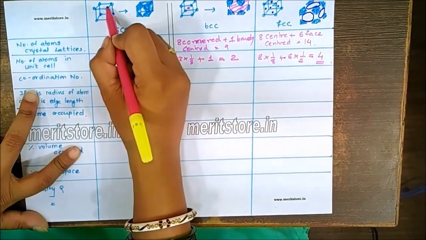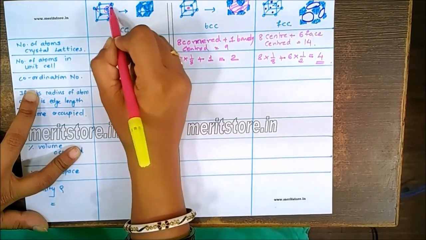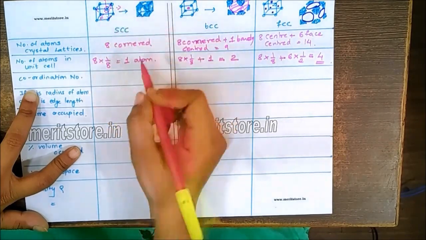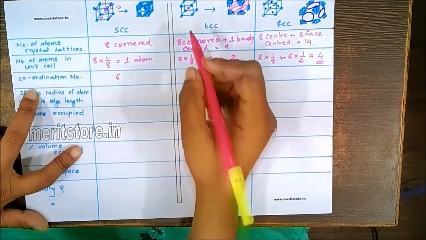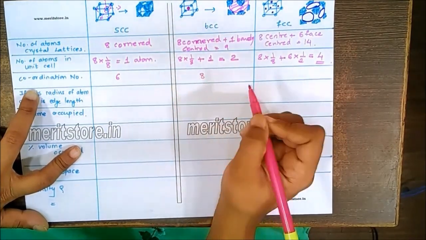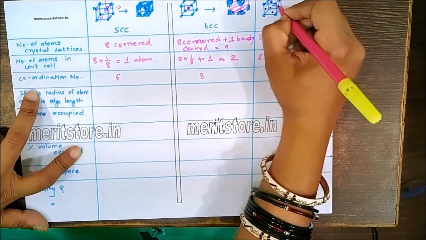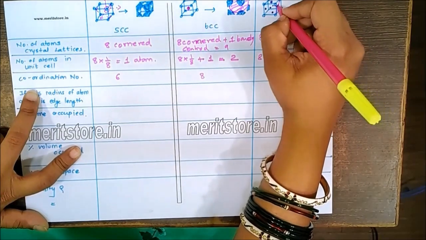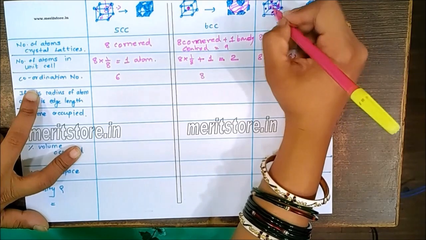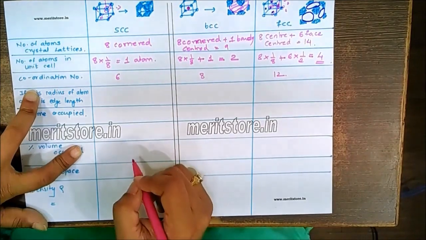Coordination number: look at this particular atom. It has coordination 1, 2, 3, in the next crystal 4, this is 5 and there will be 6. So the total coordination number will be 6. Here you can look at the body-centered atom surrounded by 8 corners, so the coordination number is 8. And here there will be 12. How 12? We can see 1, 2, 3, 4 corner atoms for this atom. Behind this there are 1, 2, 3, 4. And in the next crystal there will be 4 face centers surrounding this face-centered atom.